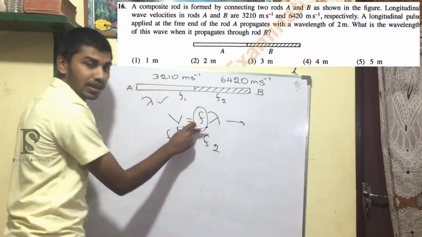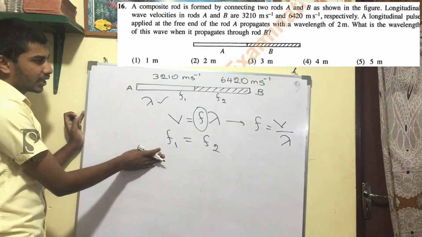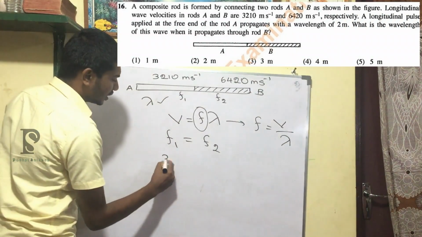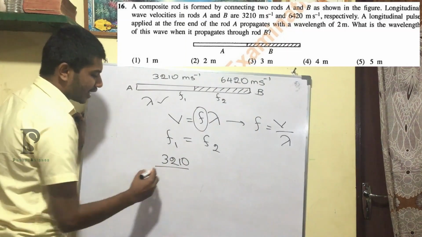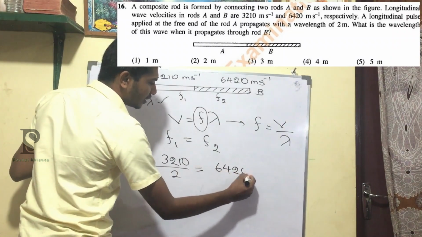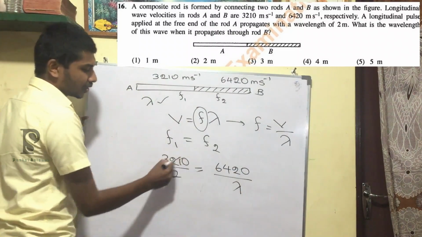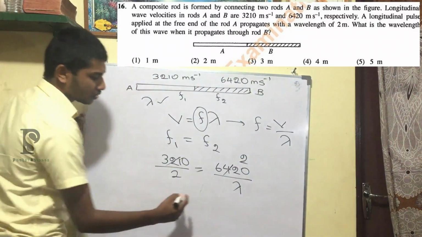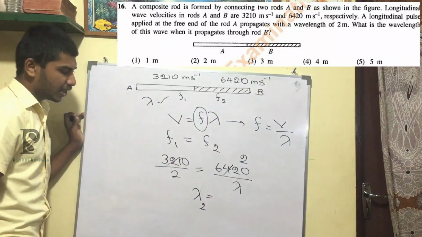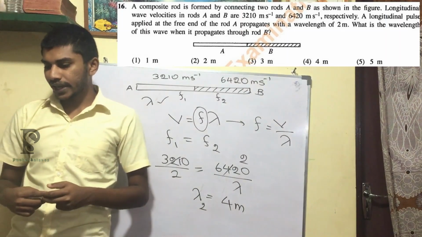You know that f will be v over λ, so I'm going to substitute here. So f1: v1 over λ1, we know v1 is 3210 over the wavelength, which they have said is 2 meters, is equal to, here the speed is 6420 and the wavelength we should find. You know that this is double of this one, so you can directly cancel that and you will get 2 here. So λ2 in rod B will be 4 meters, so you will get the fourth option as the answer.